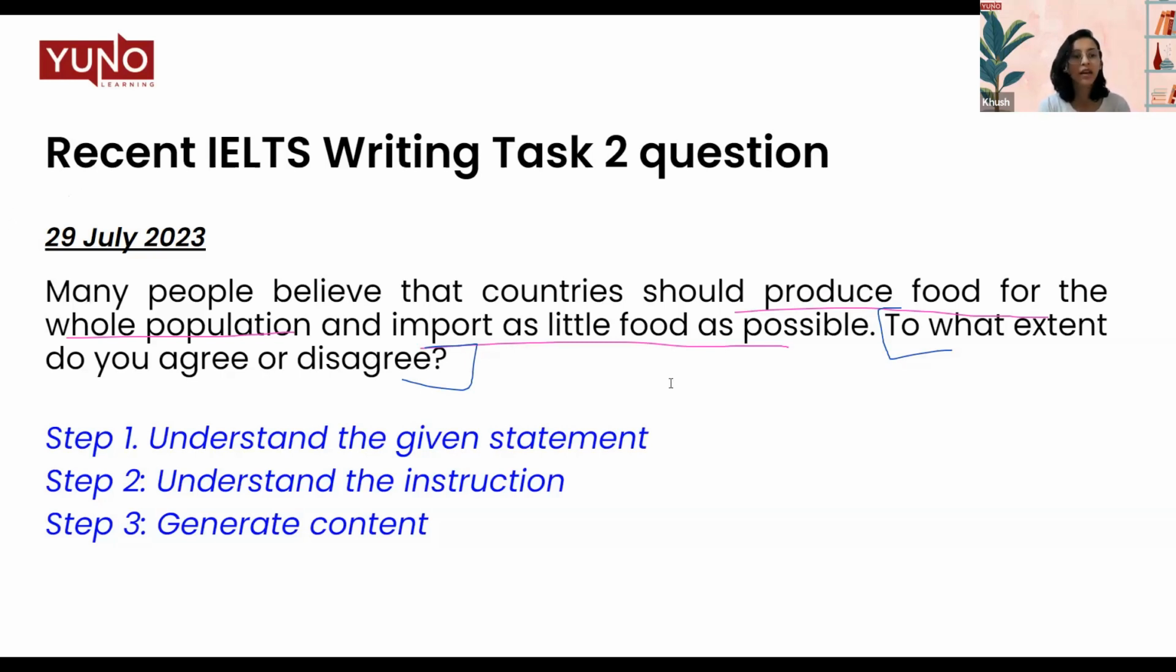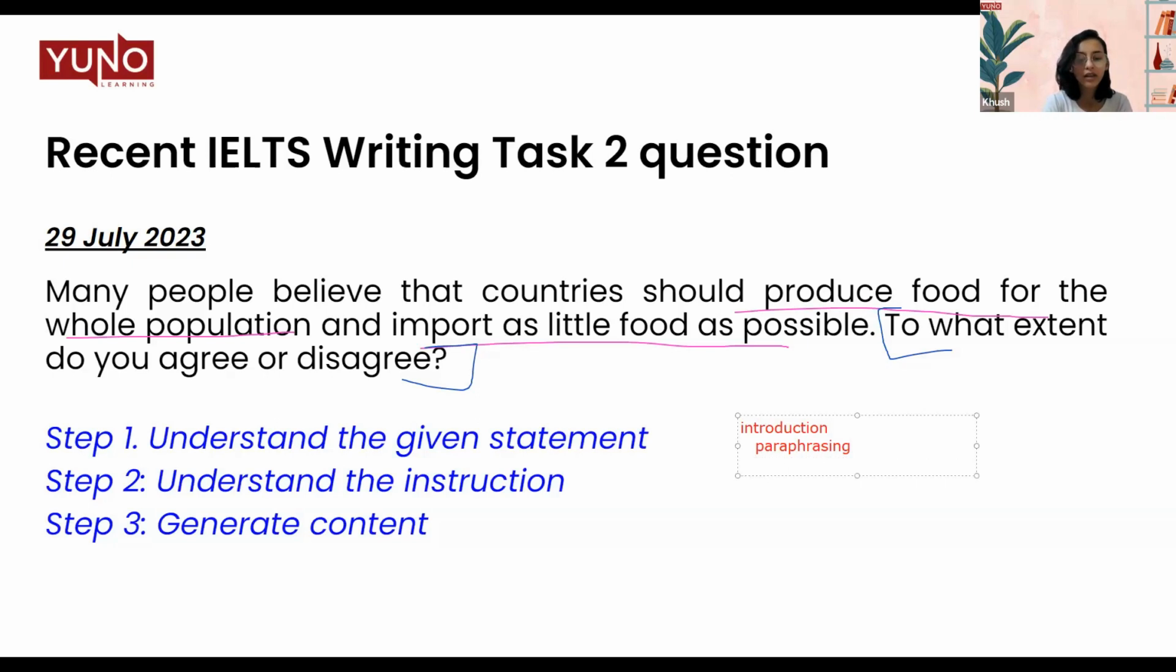So what is the structure that we are going to follow for this particular essay? As always, we'll start with the introduction. So what does your introduction include? Your introduction includes paraphrasing of the statement. That means whatever the question is given to you, we will paraphrase it. That means we will write it in our own words. We will change all the wording of this sentence so that it doesn't look copy-paste.